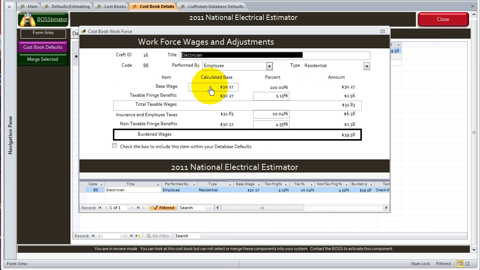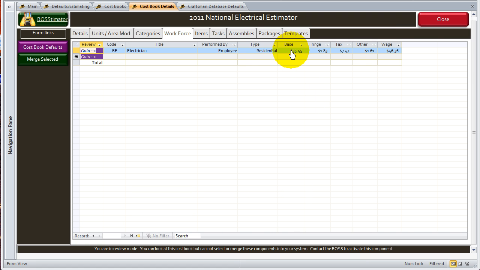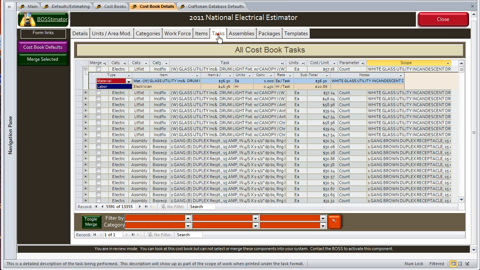Just by coming in here, we are at $30.27 right now. But if I selected that and said the base rate for them is $40.45, everything else will be adjusted up, and when you close it, it's running and updating all the stuff throughout. So the wage is now burdened out at $46.36. The base rate used to be $30.27. So you can see everything went up. And if you go back to the individual tasks, the task rates also went up as well.